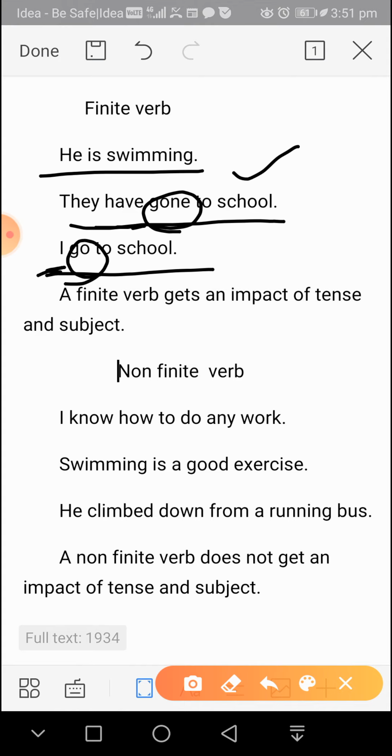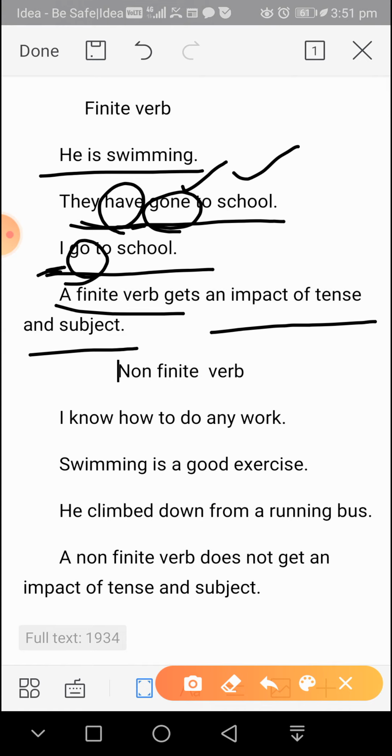Well, let me tell you, a finite verb gets an impact of tense and subject. Here, see, verb 3 has been used because the auxiliary verb have has been used. Verb first has been used because here we don't have any helping verb or auxiliary verb. This is simple present tense and our subject is I. That's why verb first has been used.